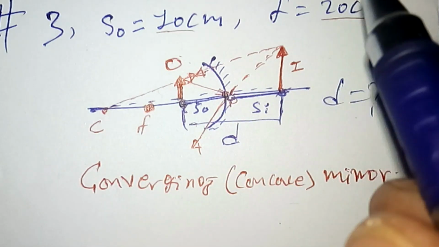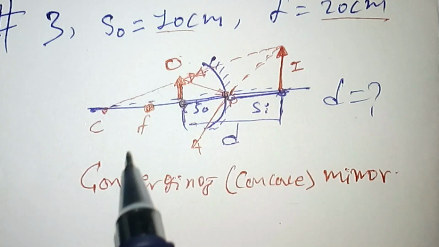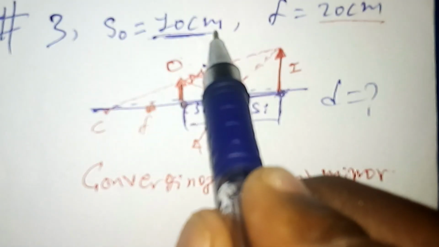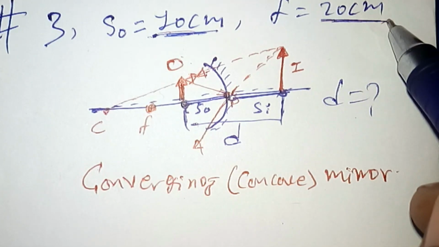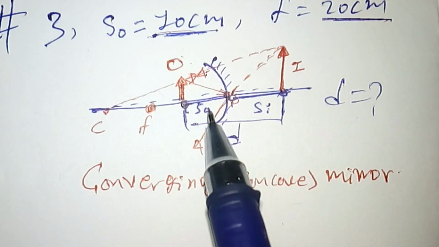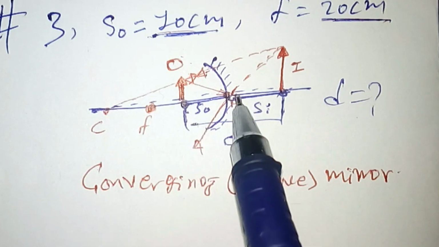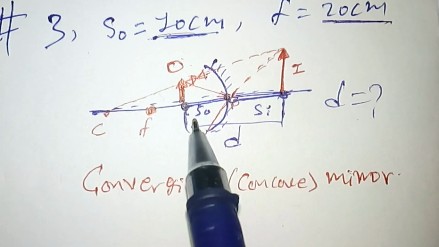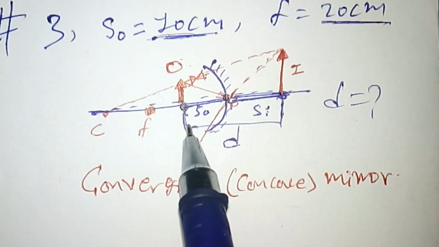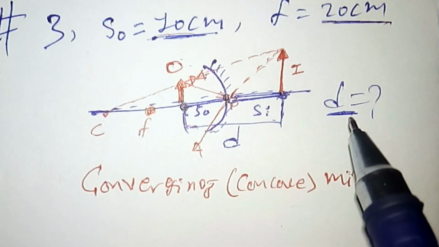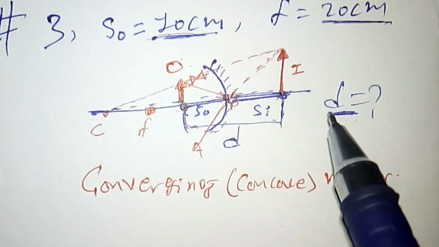First of all, the object distance is known, which is s or so, equal to 10 cm. The focal length of the mirror is 20 cm. So to solve this question, we have to find the image distance and add the two distances, object distance and image distance, together, which gives us the separation between the object and the image.